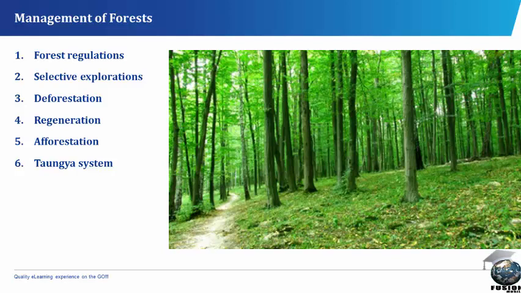The Taungya system. The Taungya system involves the planting of both food crops and forest trees on the same piece of land. In other words, it is a system which involves the integration of agriculture with forestry.